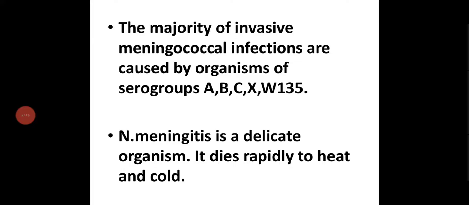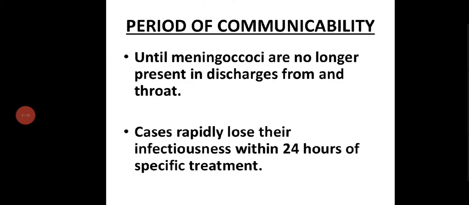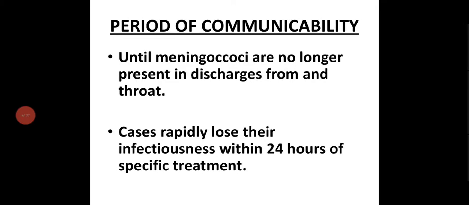And Neisseria meningitidis is a delicate organism. It dies rapidly with heat and cold. Source of infection: the organism is found in the nasopharynx of cases and carriers. And period of communicability: until meningococci are no longer present in discharges from the throat, they are infective. And cases rapidly lose their infectiousness within 24 hours of specific treatment.